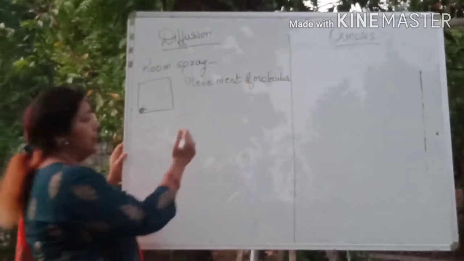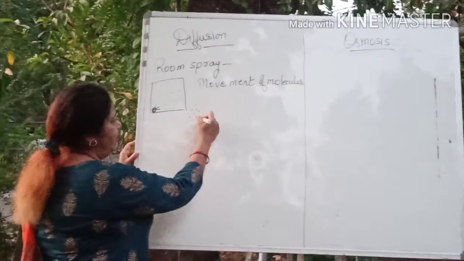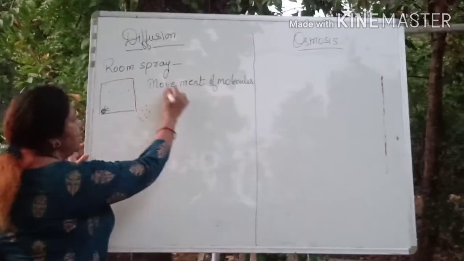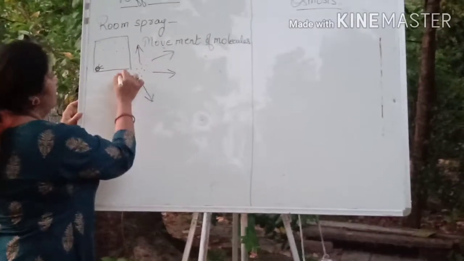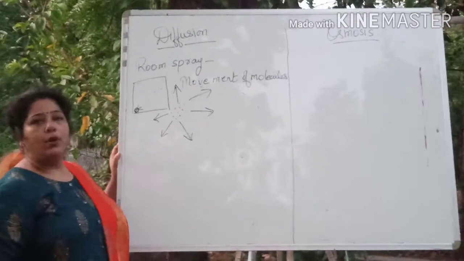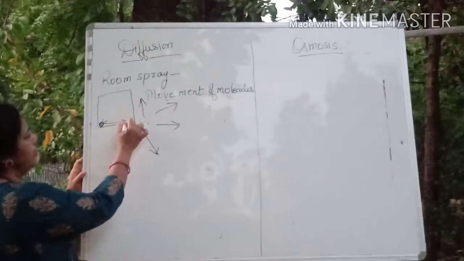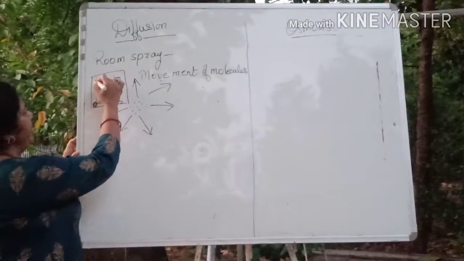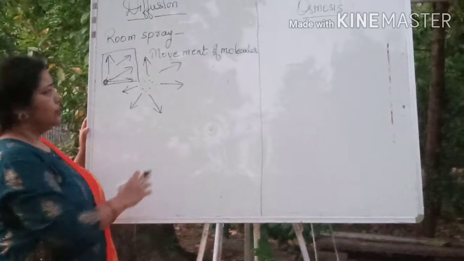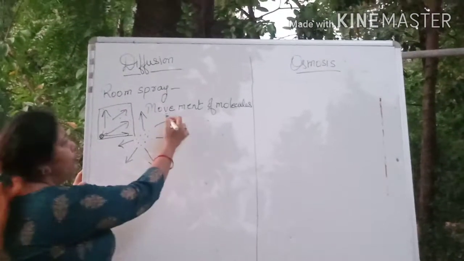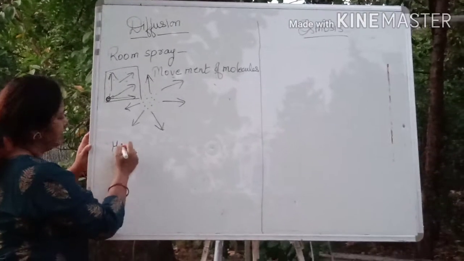What do we mean by that? The molecules which are very close to one another at one place, when they get space around them, will move in all directions without any blockage in between. They will move out in all directions as we saw here in the room. Wherever the spray is sprayed, the smell is there in the whole room. So that is basically diffusion, movement of molecules in all directions from its higher concentration.